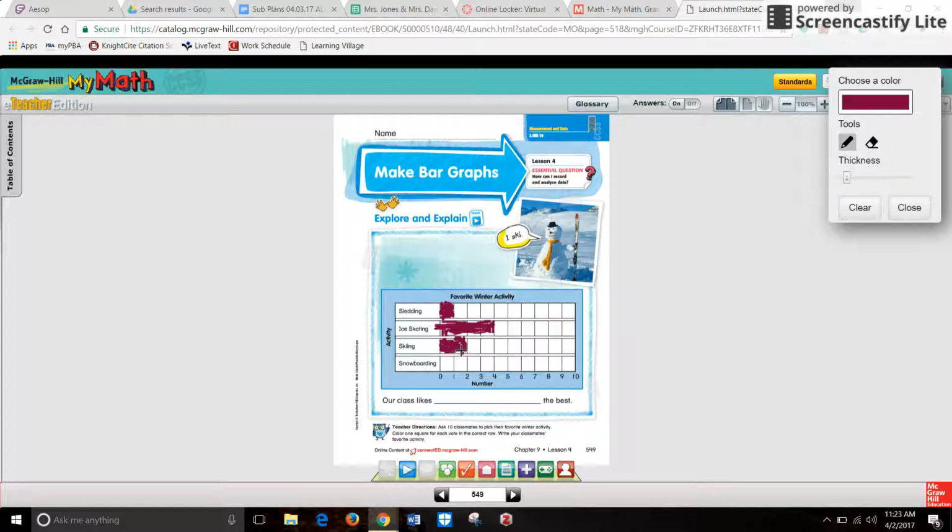So how many people in my family did I poll all together? Well, I can count the boxes to check. 1, 2, 3, 4, 5, 6, 7. I polled 7 people. Then I can ask myself questions. In my family, notice right here it says class, but I'm not at school, so I had to ask my family members. In my family, so I'm going to just cross that out. In my family, which one was liked the best? Ice skating.